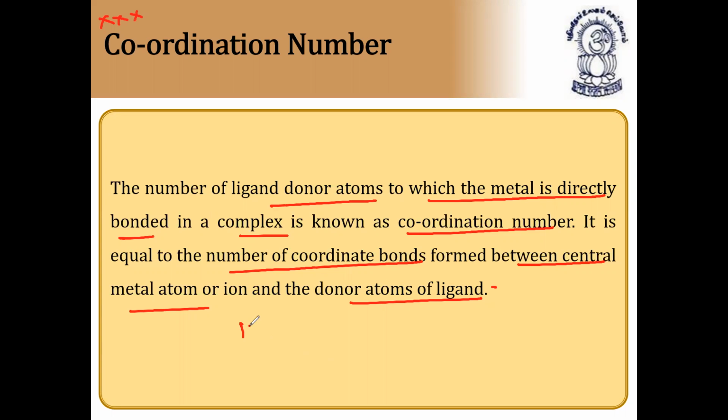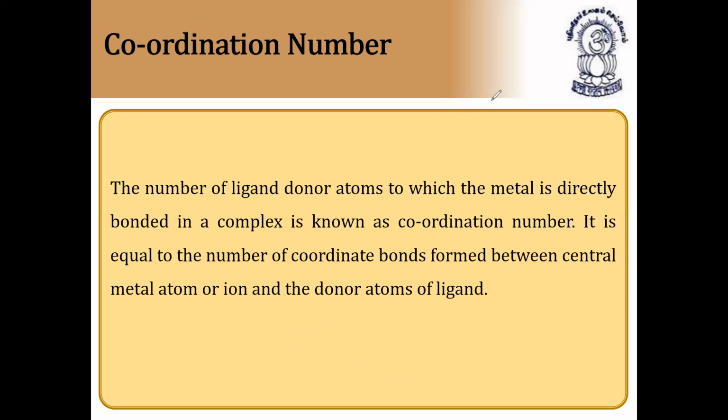For example, potassium ferrocyanide, K4[Fe(CN)6]. The coordination number is how many ligands are attached to the central atom? Six ligands. So the coordination number is equal to 6. What is coordination number? It is equal to the number of ligand donor atoms to which the metal is directly bonded in a complex, or the number of coordinate bonds between the central metal atom or ion and the donor atoms of the ligands. So I have shown you an example. Please note down. Next, continuation.